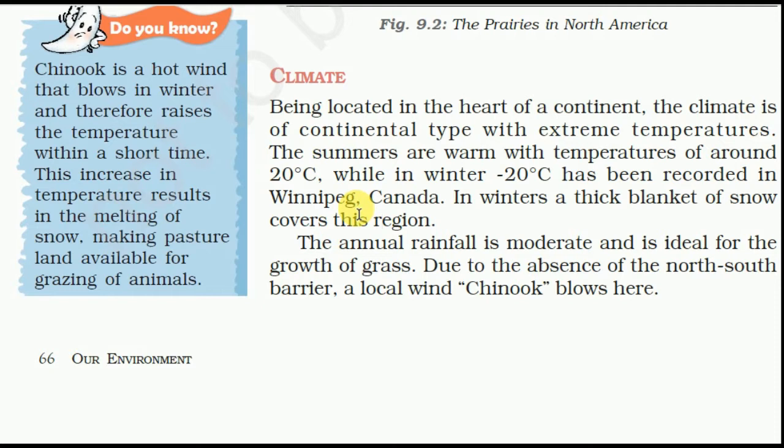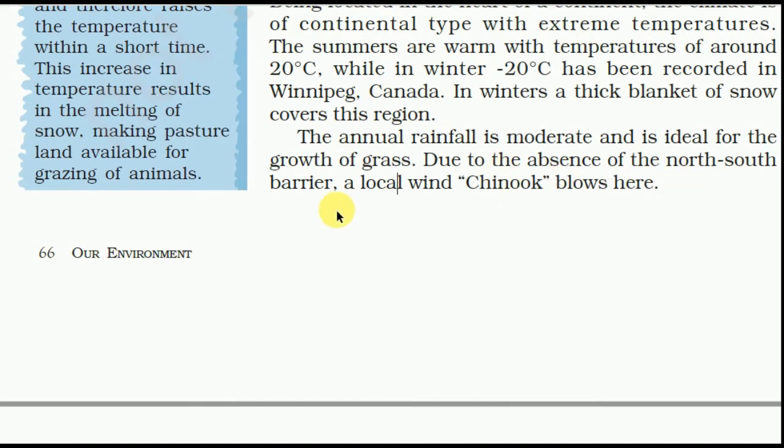In winters, a thick blanket of snow covers the region. The annual rainfall is moderate and is ideal for the growth of grass. Due to the absence of a north-south barrier, a local wind, the Chinook, blows here.